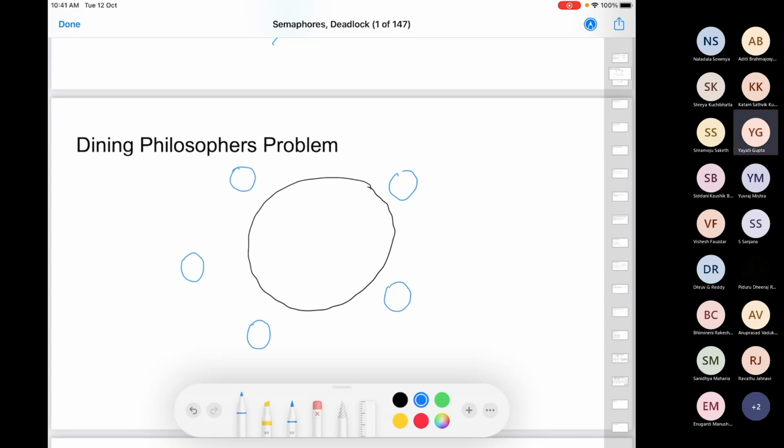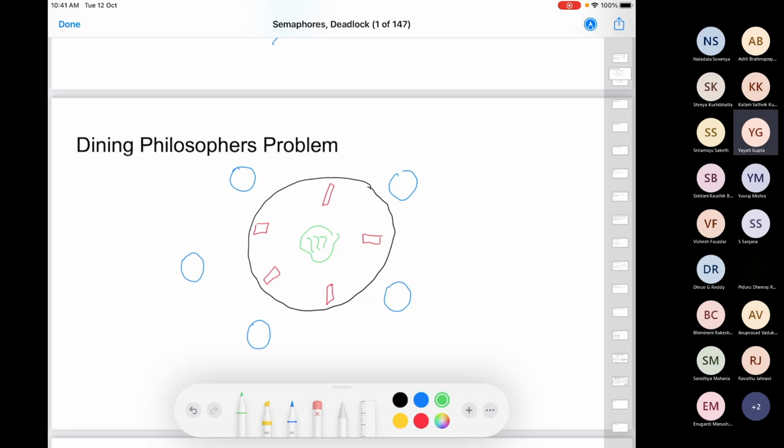So what these philosophers do is the entire day they keep sitting, they think, they discuss, and they eat. That's all they do. In order to do this, they have 5 chopsticks available. So these are my 5 chopsticks. Between two philosophers, there is one chopstick, and in the middle there is a bowl of rice or noodles,